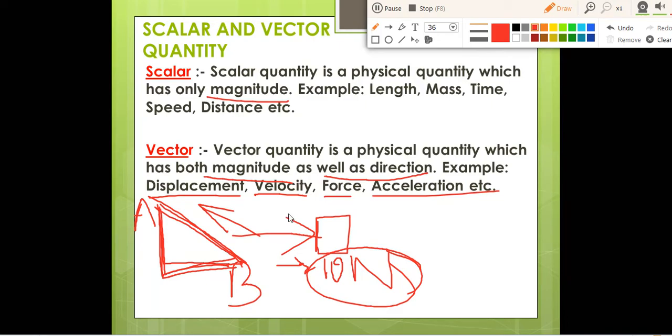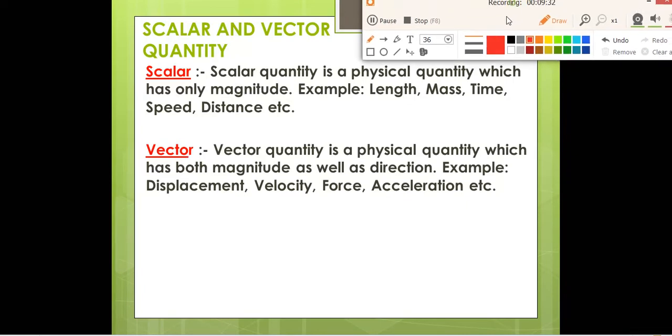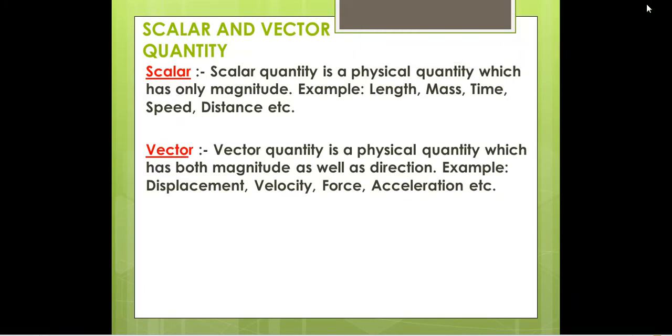Velocity will also have direction. Like that, acceleration will also have direction. So vector quantities have both magnitude and direction, but scalar quantities have only magnitude. You should remember two or three examples for each scalar and vector quantity. Sometimes the question asks, write the difference between scalar and vector quantity. Then you can easily write it.